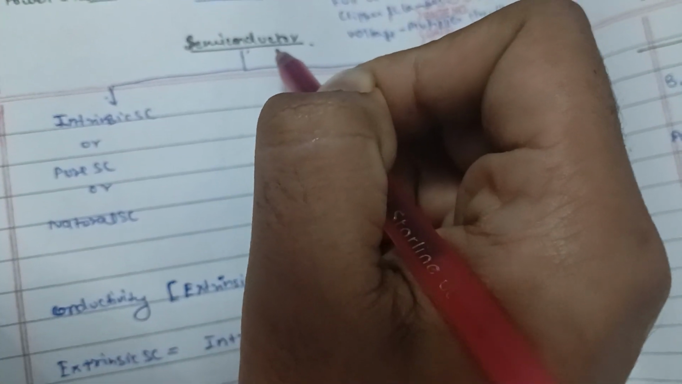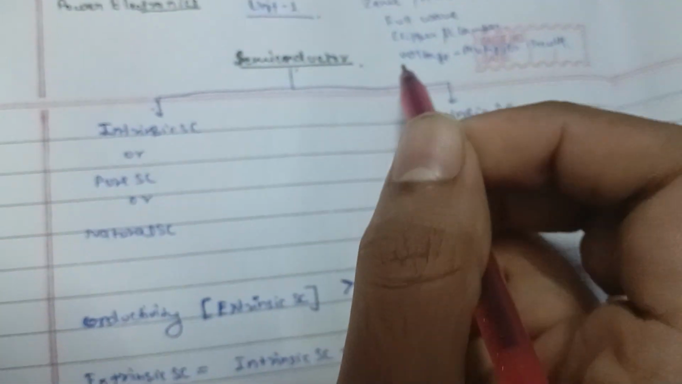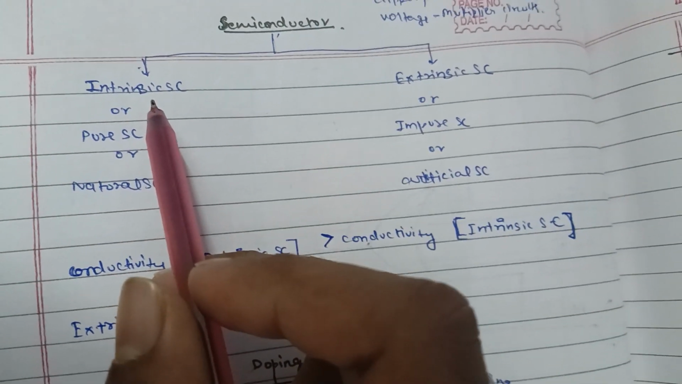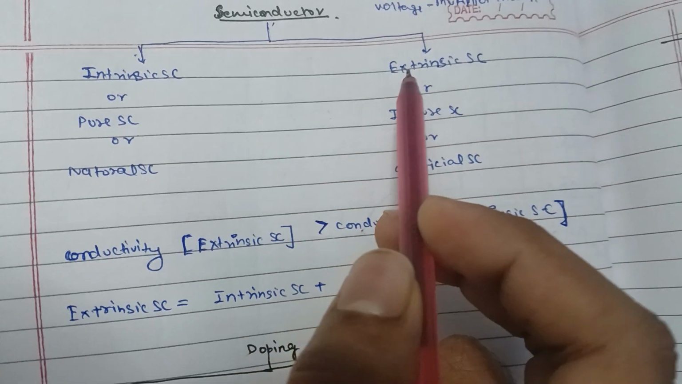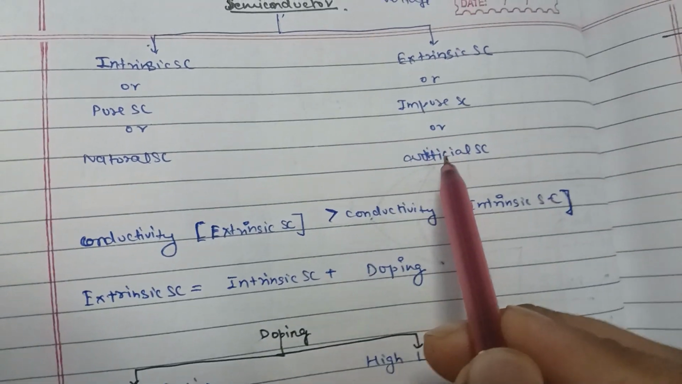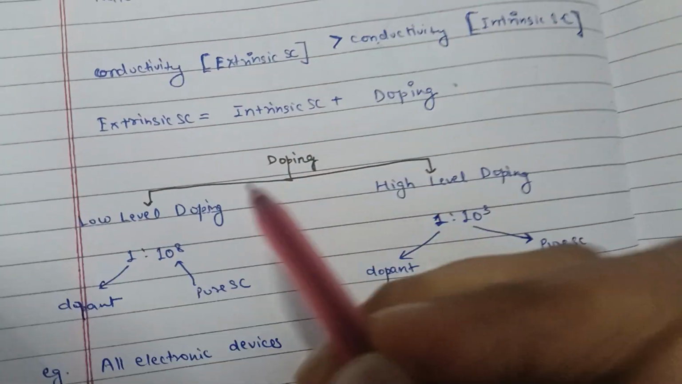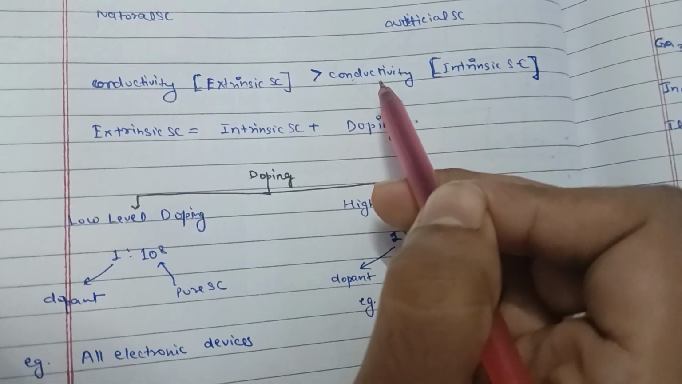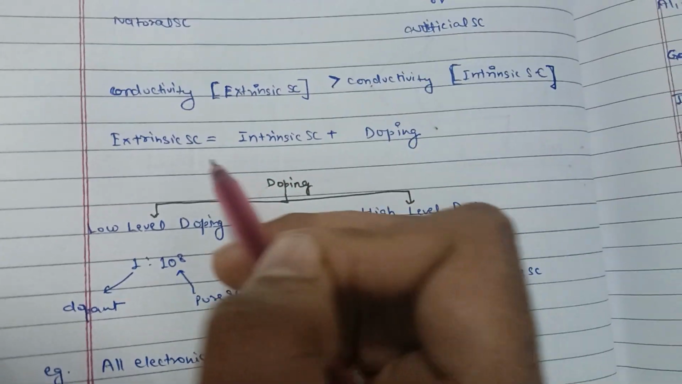Semiconductors are the materials which have conductivity between insulators and conductors. They are divided into two types: intrinsic semiconductor and extrinsic semiconductor. Intrinsic semiconductors are also known as pure or natural semiconductors, while extrinsic semiconductors are known as impure or artificial semiconductors. Obviously, the conductivity of extrinsic semiconductors will be higher than that of intrinsic semiconductors because extrinsic semiconductors contain